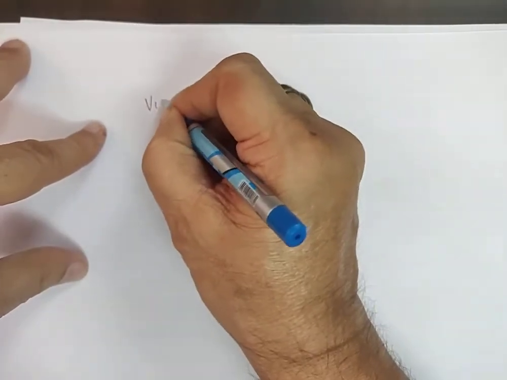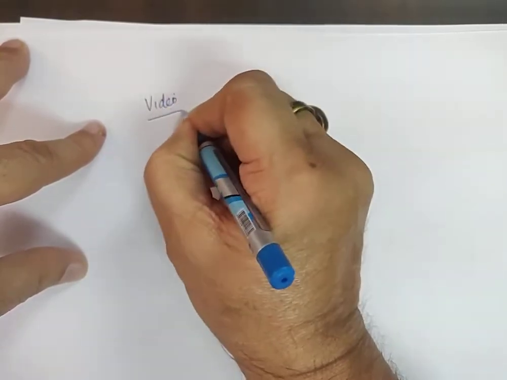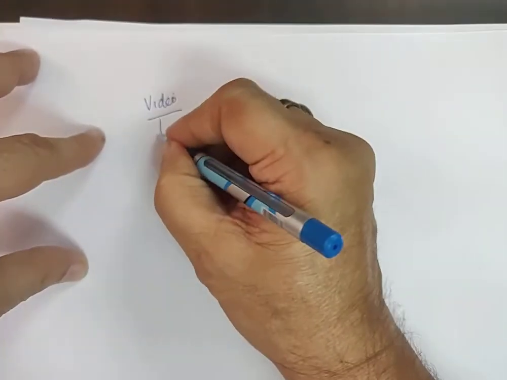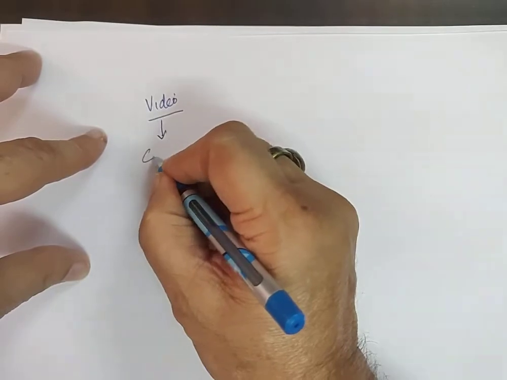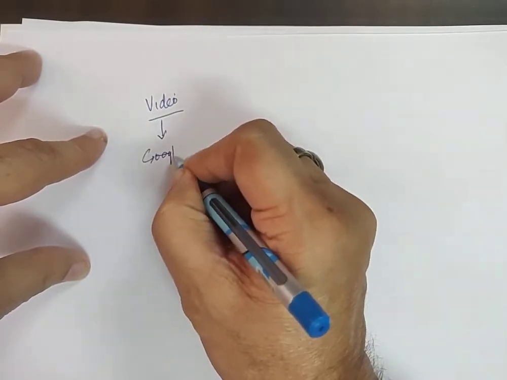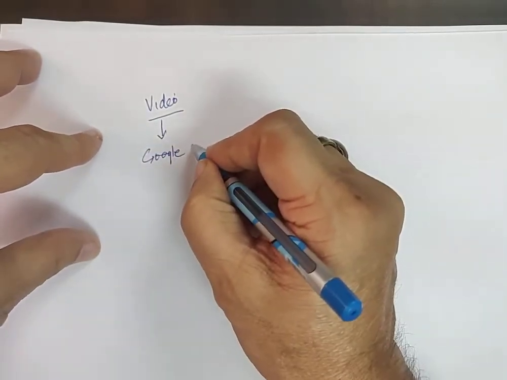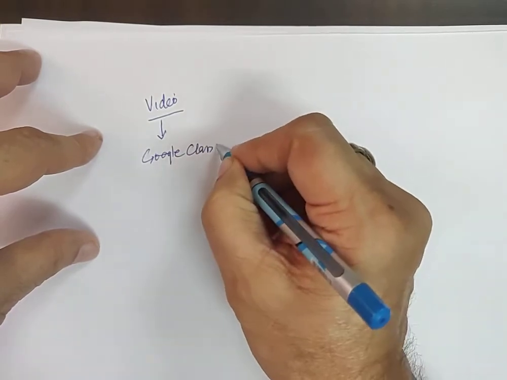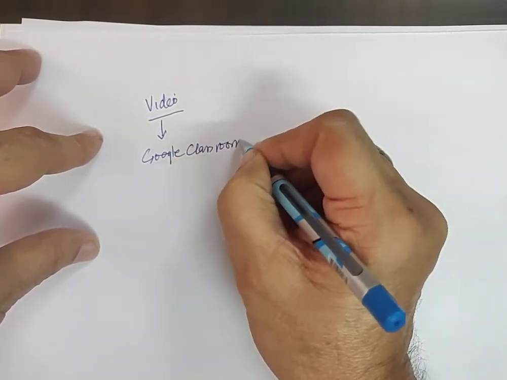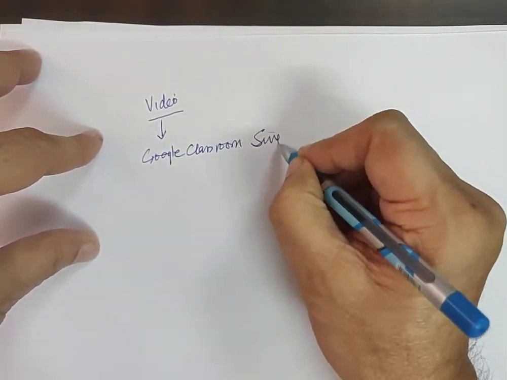First step is that the student will see a video like this which I am making. After this video he will give a test which will be a single liner.